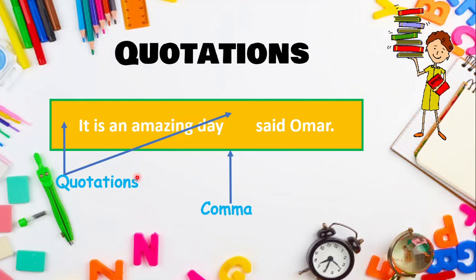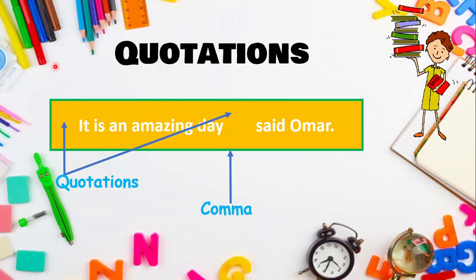So let's see this sentence. If a person is new to English, if he read this sentence, he won't understand anything. It is an amazing day, said Omar. Now here, in order to make it more understandable, you have to put quotation marks.